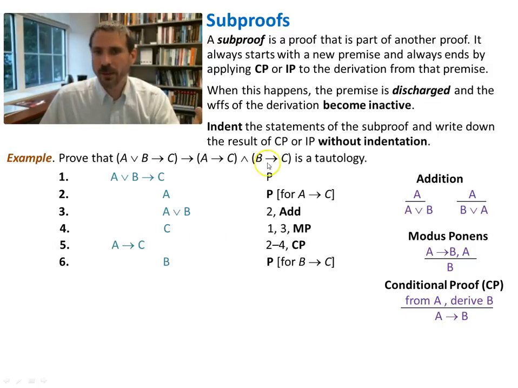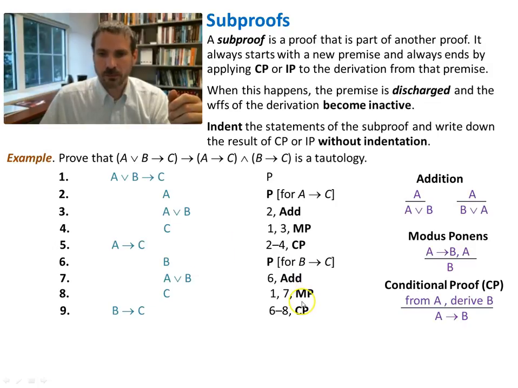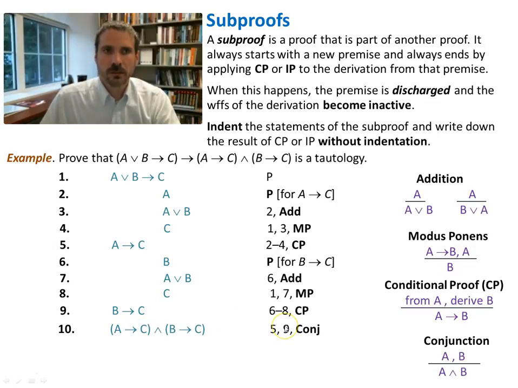Now I have to do it again. I got to do it again for B implies C. It's the same sequence of statements, the exact same form of the argument here to get this other side. And then I combine them with conjunction. We're done. Notice the numbers here for CP.